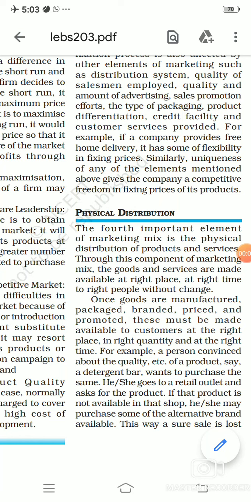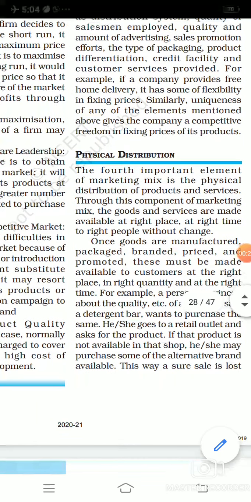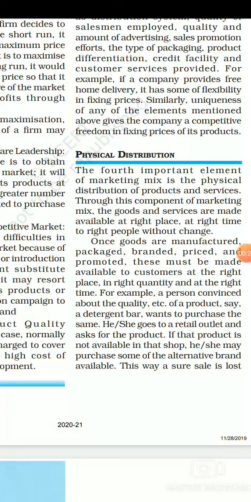And today we will be covering the fourth important element of marketing mix in this video, and that will be physical distribution. Right. As we have already studied, when we talk about the marketing mix, there are four elements which play a very important role. The three we have already discussed. This is the last element, that is physical distribution, which plays a very important role in any marketing activities.